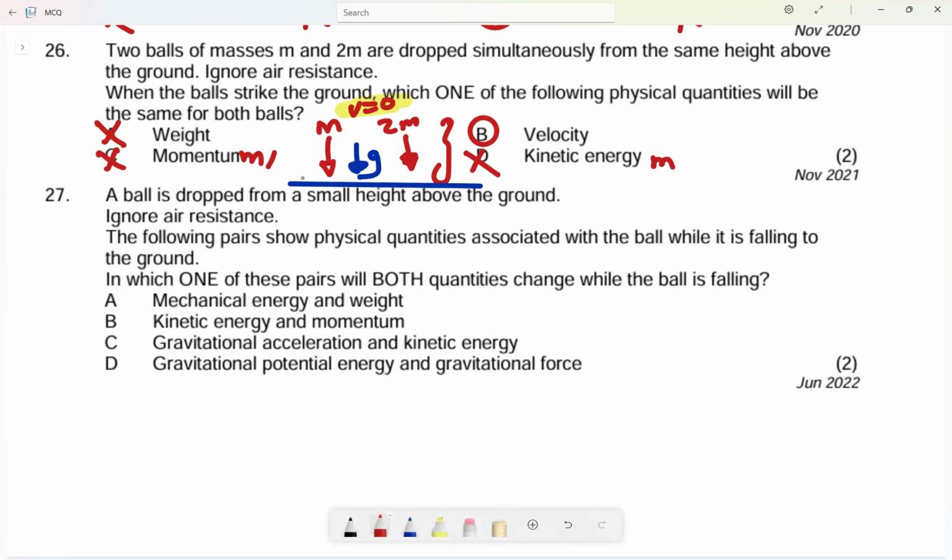Everything that includes mass is wrong because their mass is not the same. So velocity makes it the most correct answer.